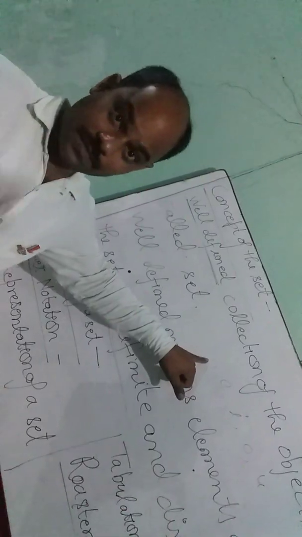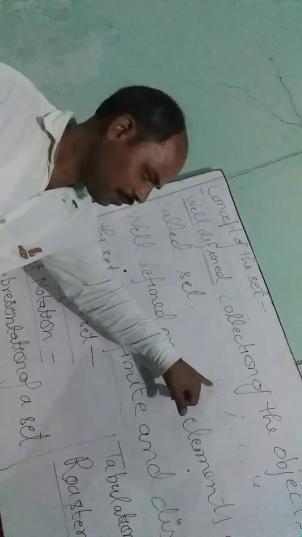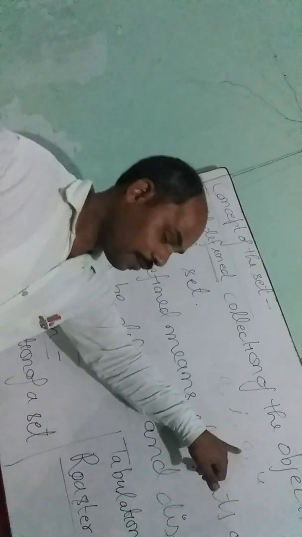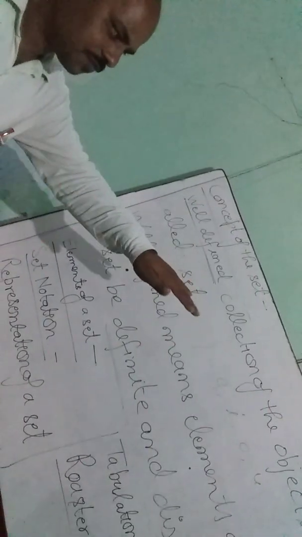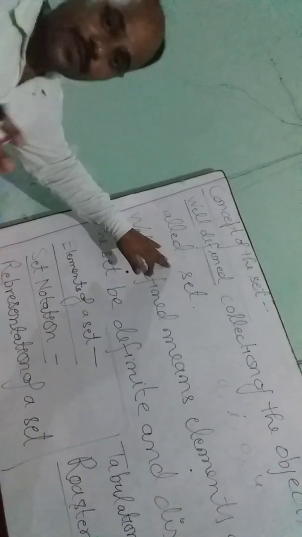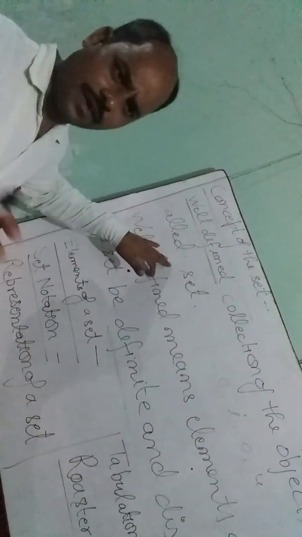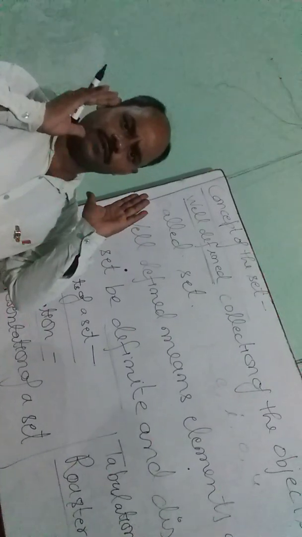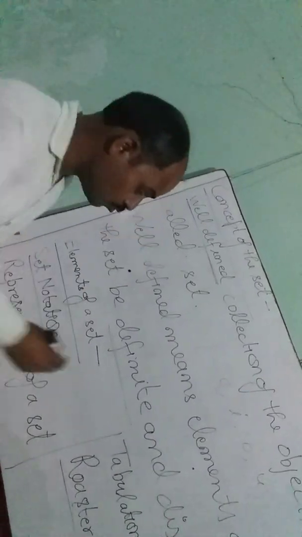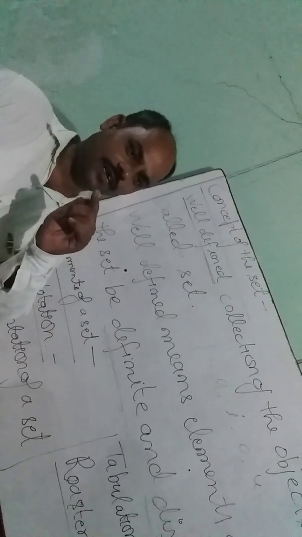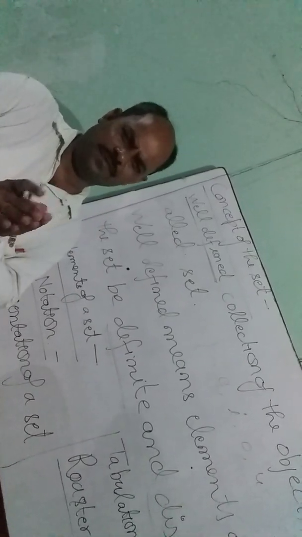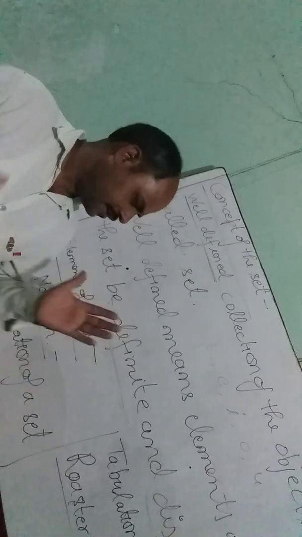It is definite that A is a vowel, E is a vowel, I is a vowel, O is a vowel, U is a vowel. So here it is a set. What is a set? A well-defined collection of objects is called a set. If any collection of objects fulfills these two conditions, then that collection will be a set. If you use a guess, then that collection will not be a set. I hope that you understand it very well.